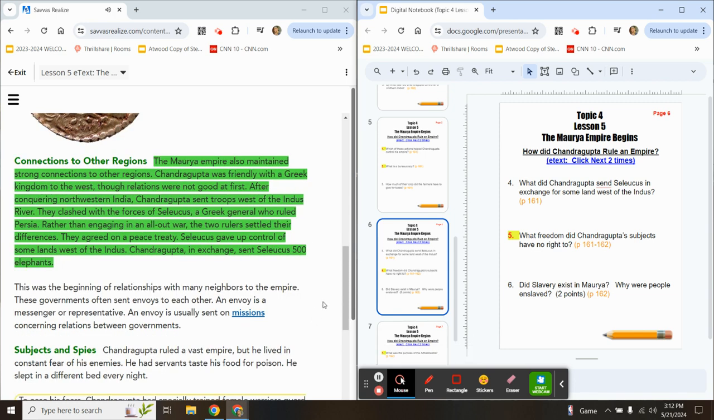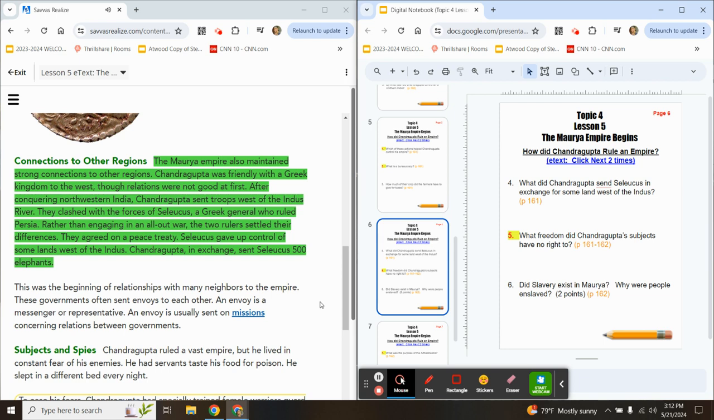Connections to other regions. The Maurya Empire also maintained strong connections to other regions. Chandragupta was friendly with a Greek kingdom to the west, though relations were not good at first. After conquering northwestern India, Chandragupta sent troops west of the Indus River. They clashed with the forces of Seleucus, a Greek general who ruled Persia. Rather than engaging in an all-out war, the two rulers settled their differences.